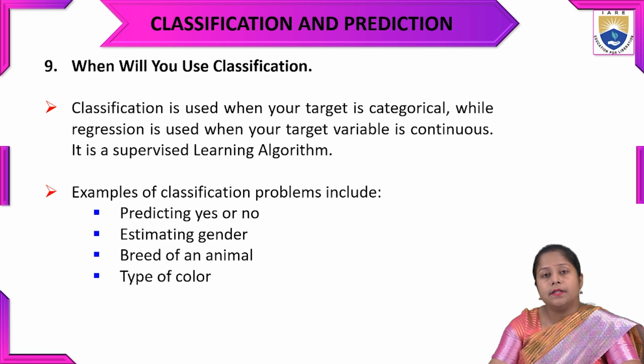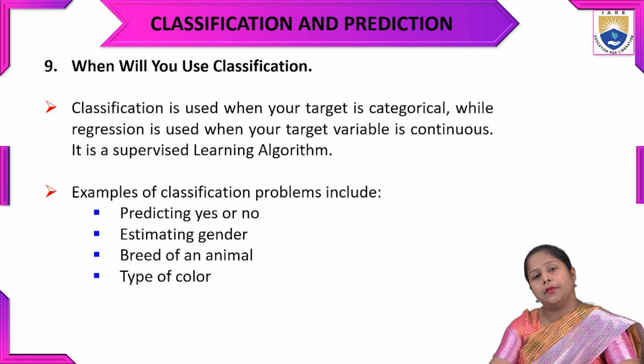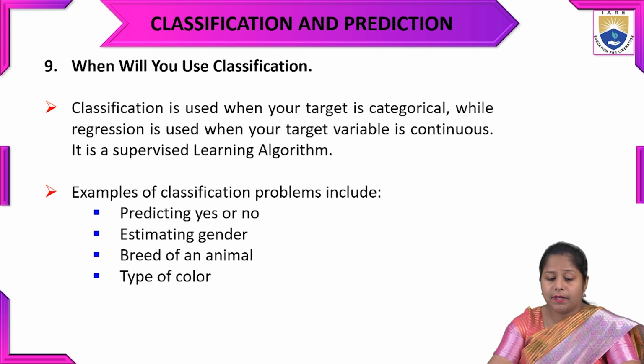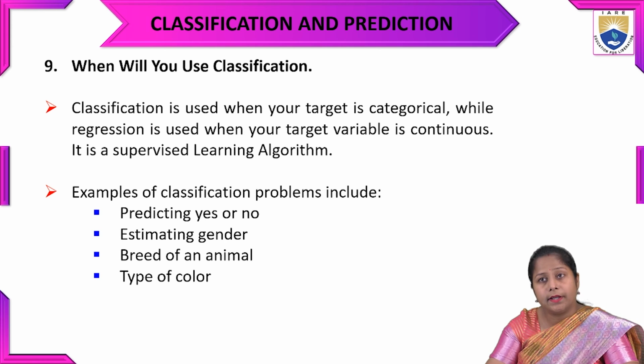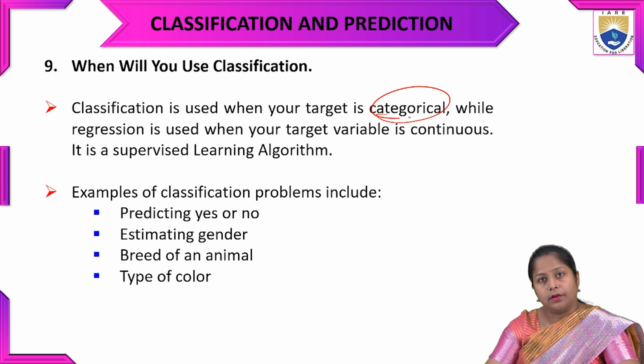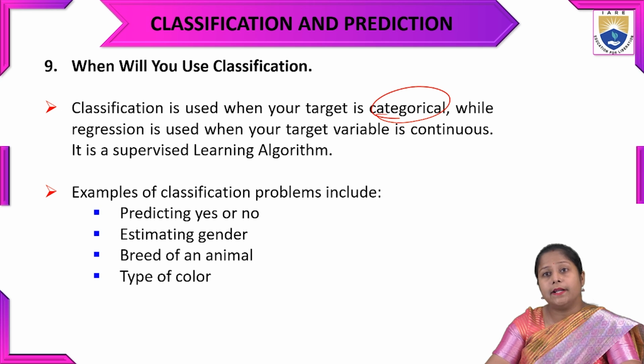Next is when we will use a classification model. Classification is used when your target is categorical, first thing, and it is also a supervised learning algorithm.